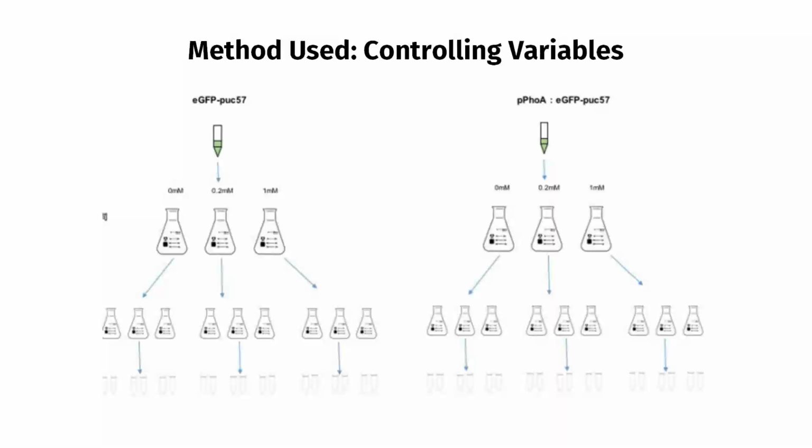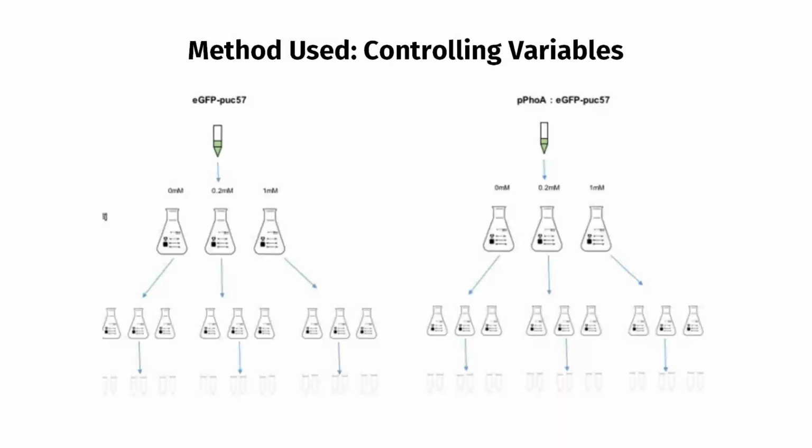Therefore, we inserted only the GFP gene into our vector pUC57 in the control group. We have designed primers for the GFP gene with restriction sites of EcoRI front and BamHI reverse, so that we can connect the GFP gene with the vector by restriction enzyme digestion. It is important to note that the control group also contains the promoter of the PhoA gene in order to make a strict comparison with our experiment group.